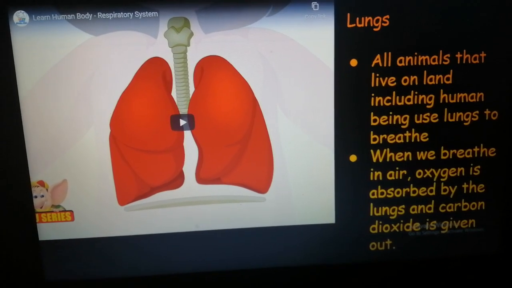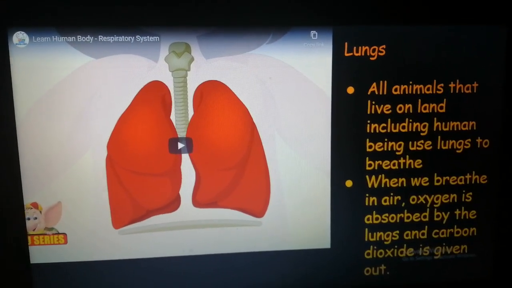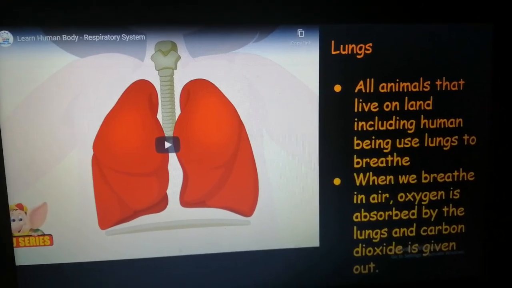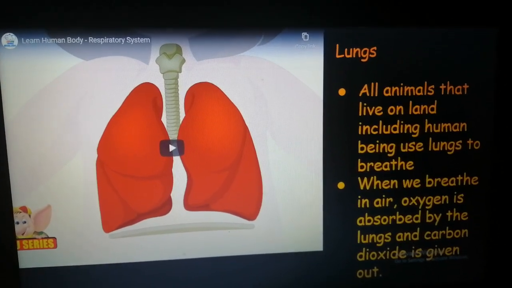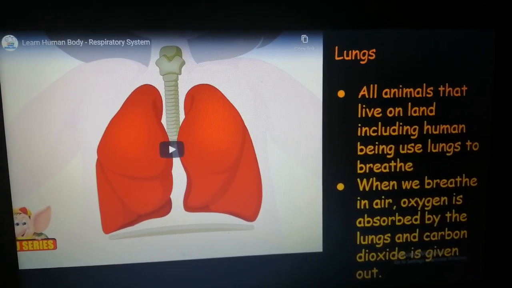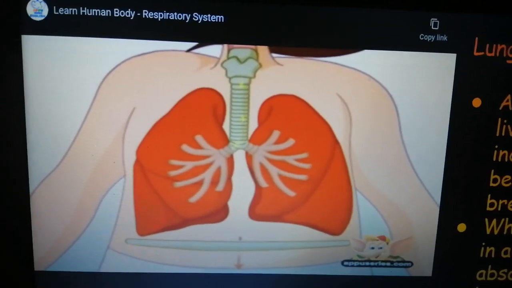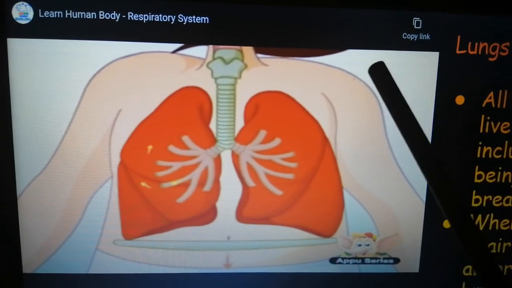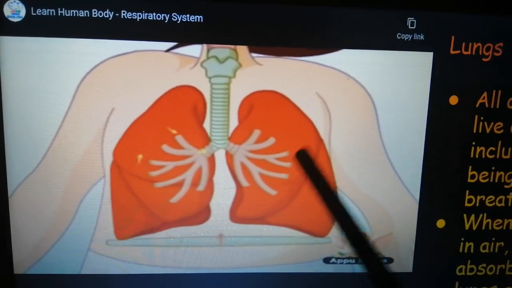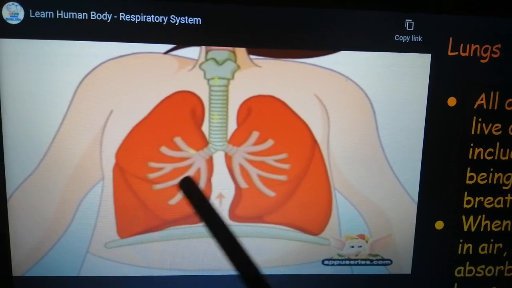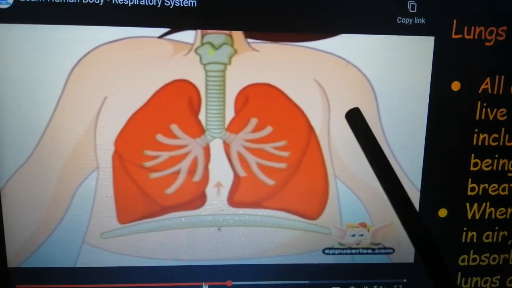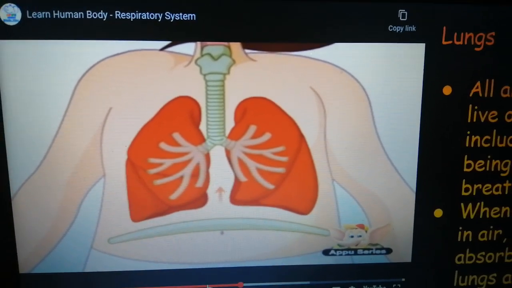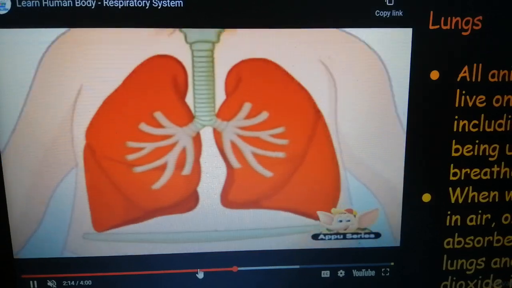So when you breathe in air, the air moves to your lungs. Inside, the lungs will absorb the oxygen from the air, and when you breathe out, they will give out carbon dioxide. This is the movement of lungs. See them expand when you breathe in. And now when you breathe out, they are going to shrink or contract. So they expand and contract as you breathe in and breathe out.